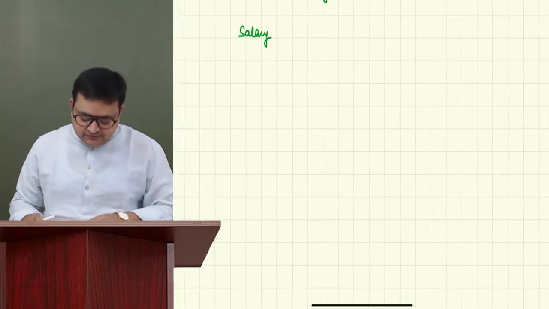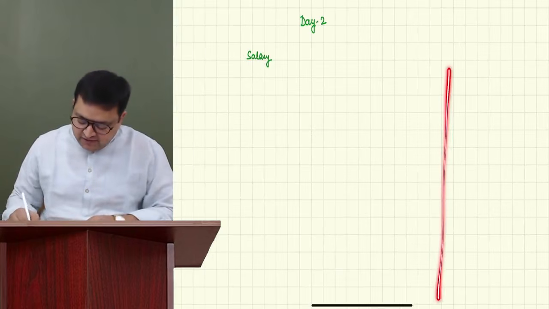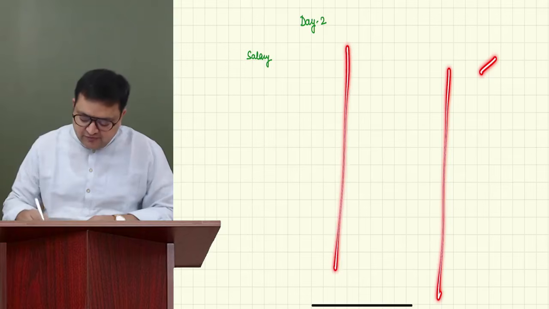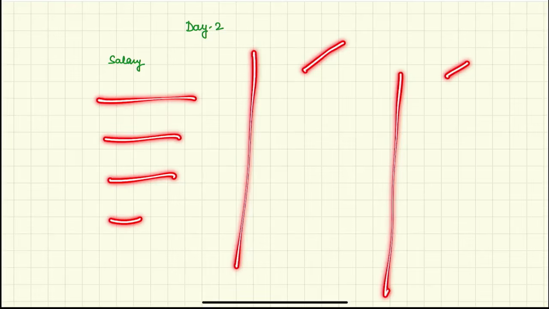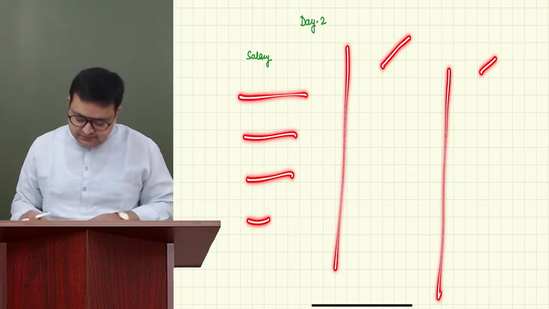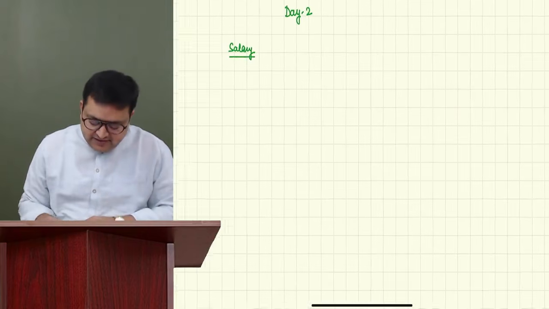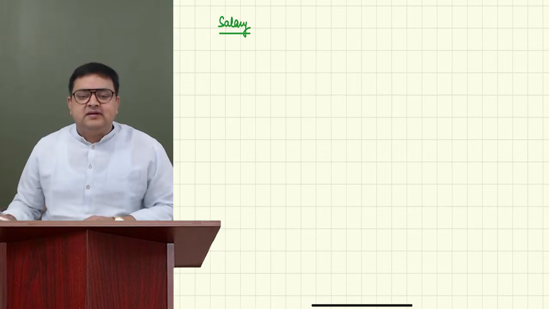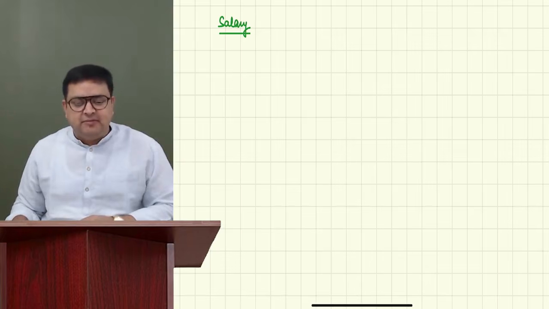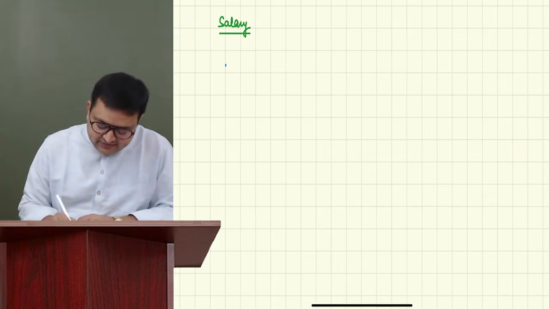So let's say I'll be making this particular chart like this. One column for the default regime, one column for the optional regime, and here I'll be writing the particulars of what we are getting from our employer. First of all, guys, there are some basic components of salary which are always taxable. So please write with me. The first one is basic salary.